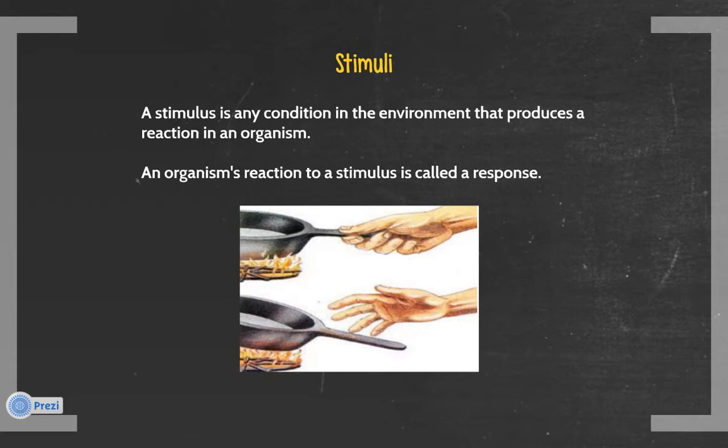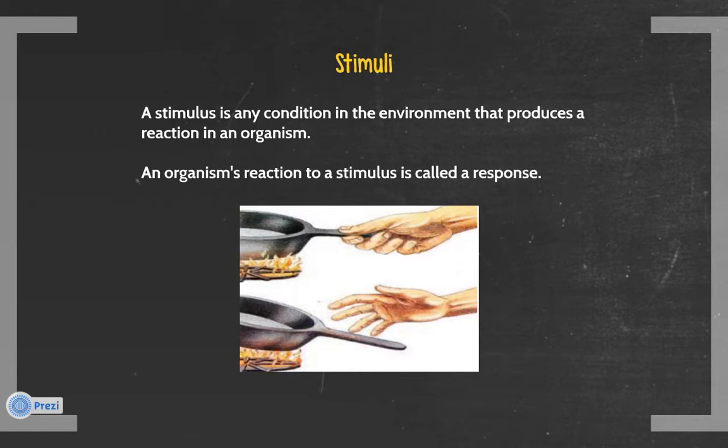One characteristic of all living things is that they react to their environments. A stimulus, the plural being stimuli, is any condition in the environment that produces a reaction in an organism. Stimuli can include light, temperature, movement, pressure, chemicals, and sound. An organism's reaction to a stimulus is a response.